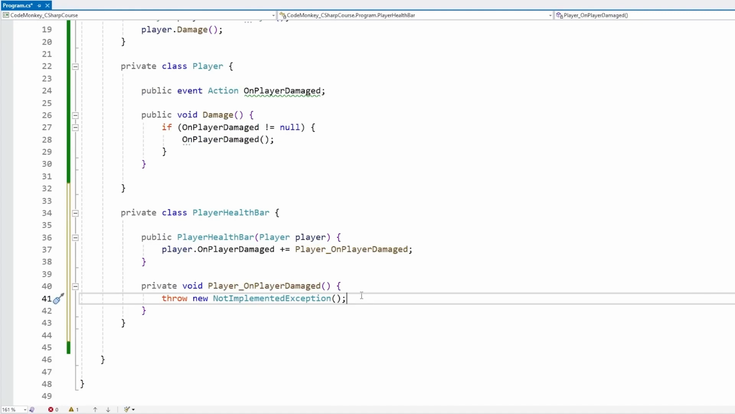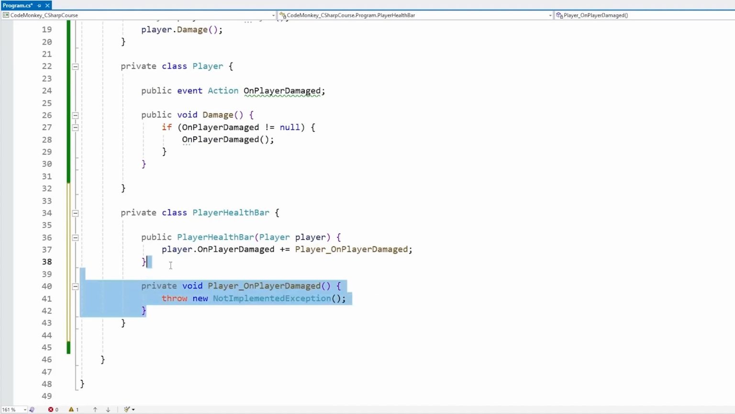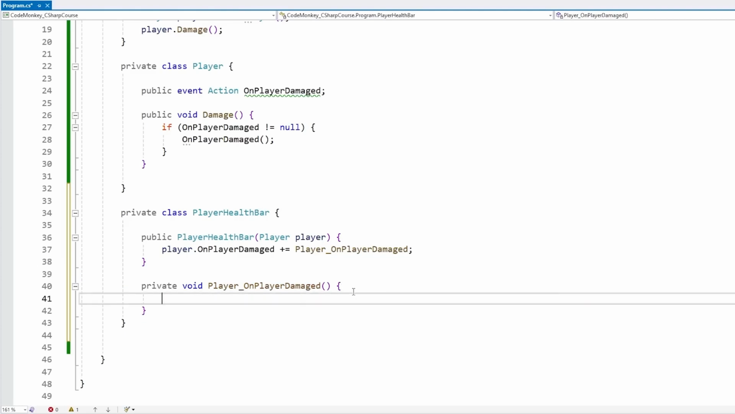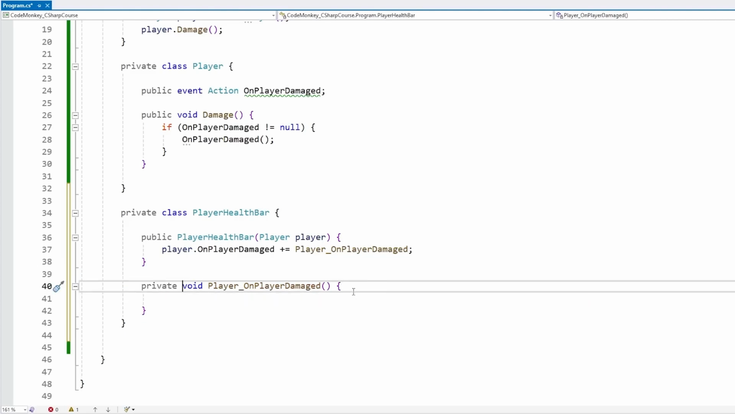Now, if you don't see this shortcut, or if you're using a different IDE, you can just manually write this function. It's a pretty basic function. The only important thing is, just like we covered in the delegates lecture, the function signature needs to match the event signature. So in this case, for the event, we made it of type Action, which means it must return void and must have no parameters.